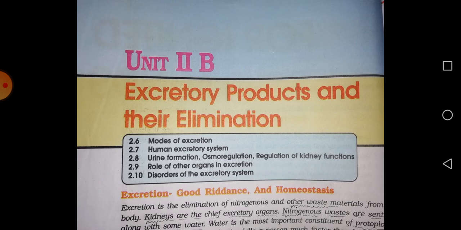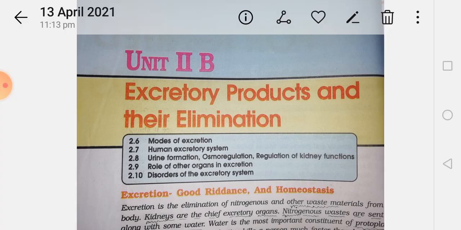Excretory products and their elimination. Excrete is nothing but exit. The waste products from our body, like sweat, urine and stool, are not useful to our body. After all the processes are completed, the end products are exited from our body to the outer world. So they are known as excretory products, and their elimination. First of all, you have to know about excretion.